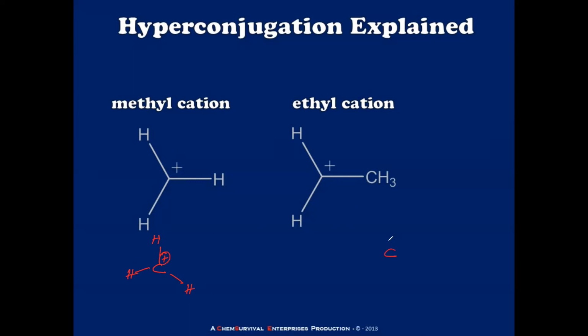Here you have the same thing, but you have a carbon here also. That means how many carbons? There are 2 carbons, hence it is eth. This is ethyl cation. Did you understand this much? Yes, sir.